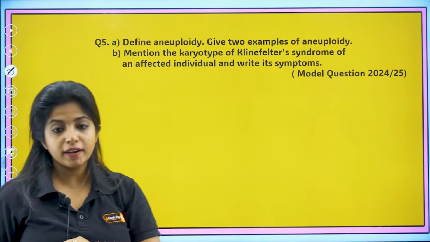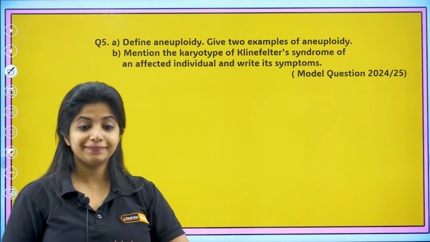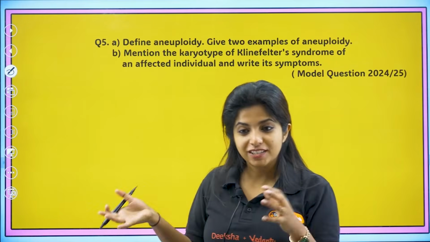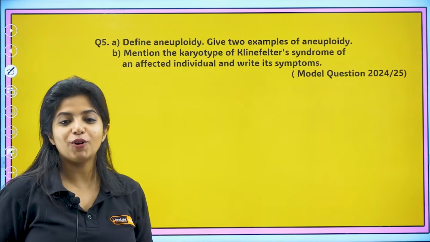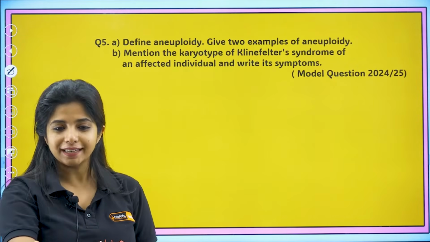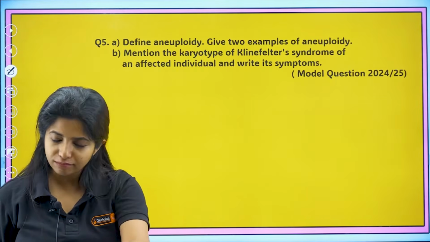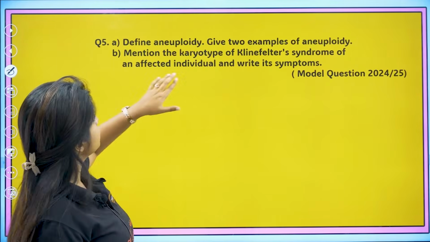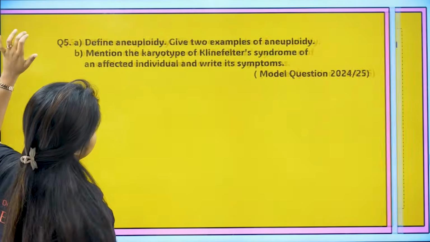Now going ahead to the next question, define aneuploidy. Give two examples of aneuploidy. What is aneuploidy? Whenever you have an addition or a subtraction of a chromosome, this condition is what you call aneuploidy. Give two examples of aneuploidy, you know that. One can be Down syndrome, another can be what? Turner syndrome, either way. And they've also asked, mention the karyotype of Klinefelter syndrome of an affected individual and write its symptoms. So let's see all of it together here itself.